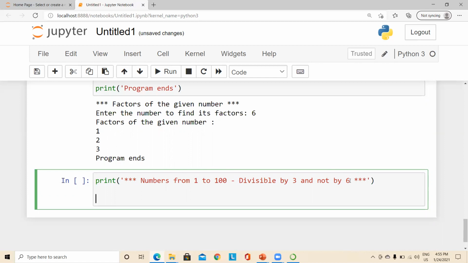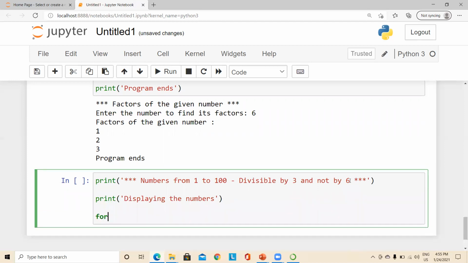directly give another print statement for displaying the numbers, right? For that, I'm going to use a for loop for number in range. So here in the problem itself, the range is specified from 1 to 100.